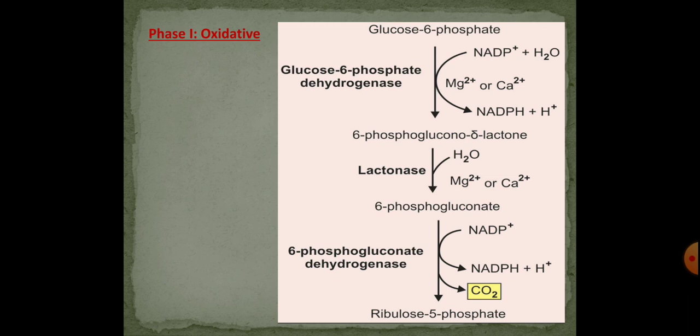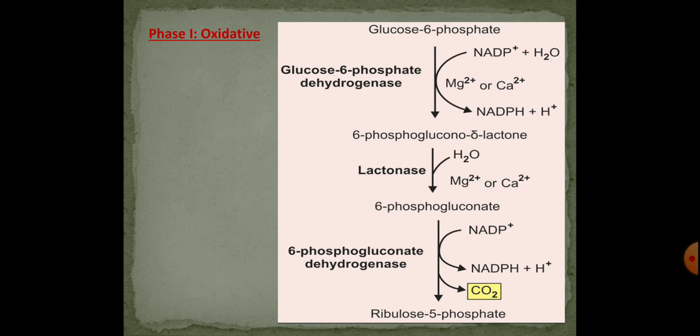So this 6-phosphogluconolactone is then hydrolyzed by the enzyme lactonase to form 6-phosphogluconate. This 6-phosphogluconate is first oxidized, then decarboxylated in the presence of the enzyme 6-phosphogluconate dehydrogenase to form ribulose 5-phosphate. This ribulose 5-phosphate is the first formed pentose sugar in the HMP shunt pathway.